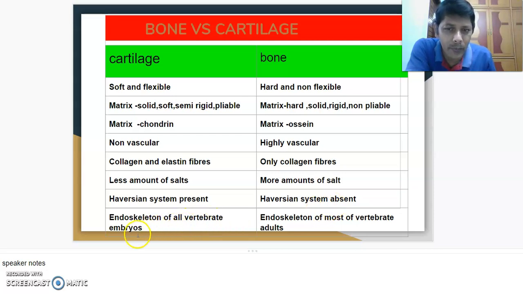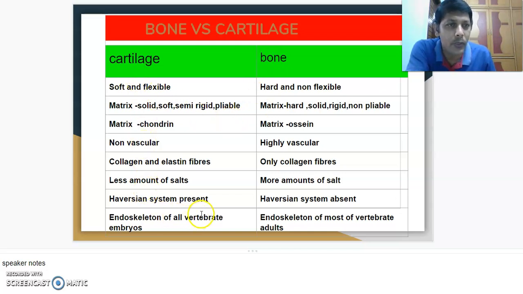Endoskeleton of all vertebrate embryos. We are also vertebrates. When we were in the embryonic state, our endoskeleton was made up of cartilage. In adults, most of the vertebrate adults have endoskeleton made up of bone and cartilage.